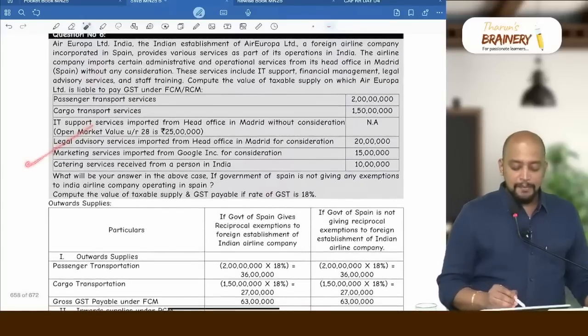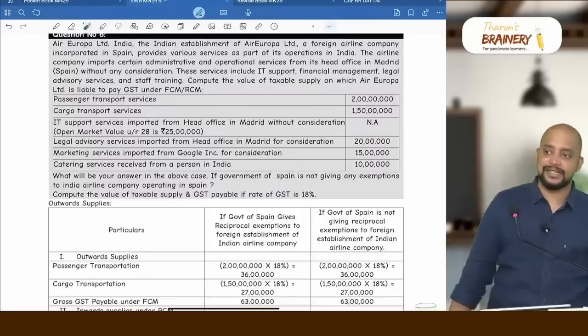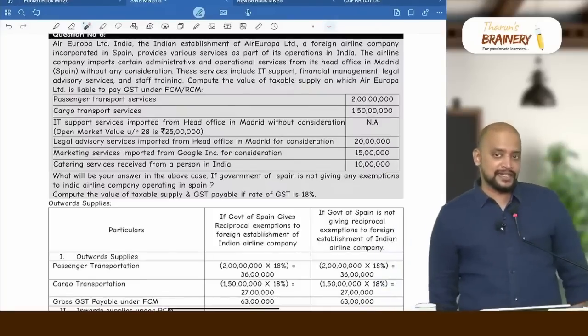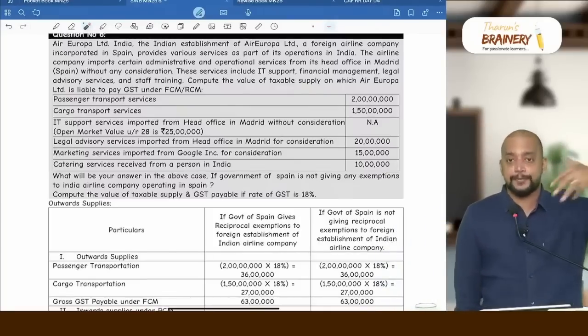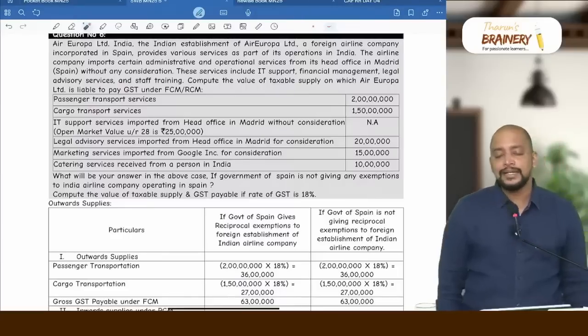The next one, marketing services imported from Google Incorporation for a consideration. It's an OIDR service. It's not from head office PAP. That's why no exemption. So definitely it will be taxable. OIDR service is always taxable. Who will pay? If imported by NT or it is FCM, otherwise RCM.